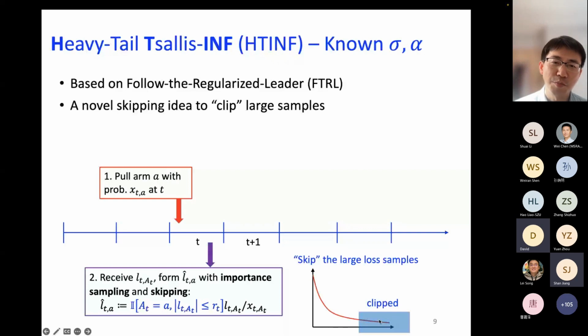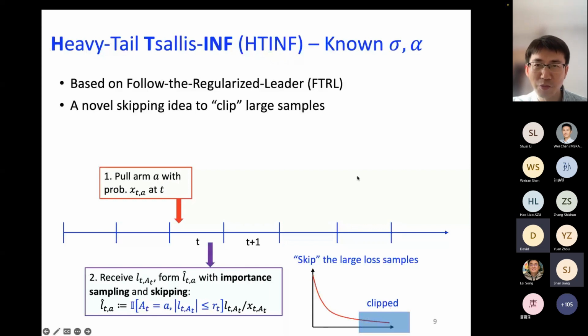And as I said, if you don't do that, we essentially allow very large loss samples to enter the FTRL framework. Because of the potentially unbounded second moment, we run into technical difficulties analyzing that.